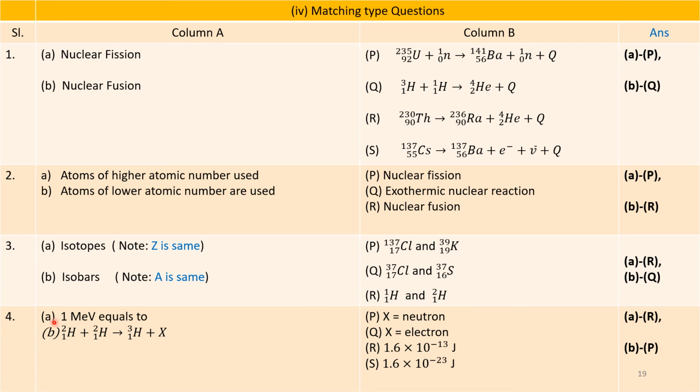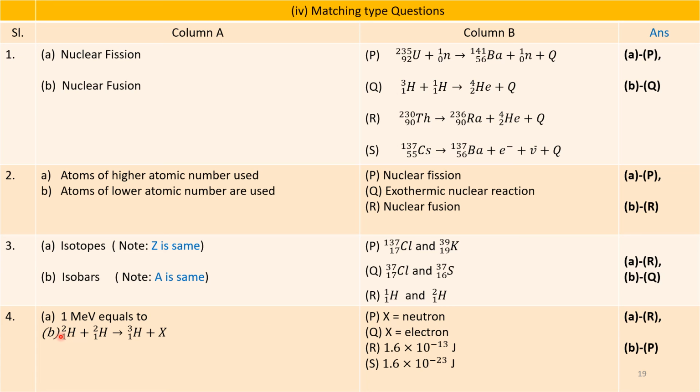Now question number 4. Option A, 1 mega electron volt equals to. This we have to remember. This matches with R. That is, R is 1.6 into 10 to the power of minus 13 joules. That is A matches with R. You have to remember.